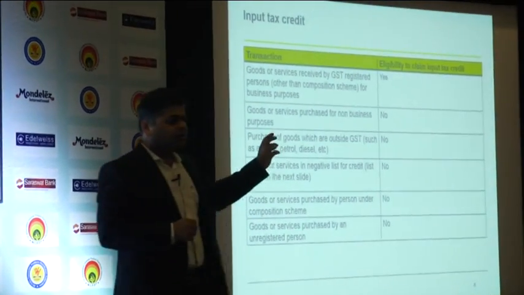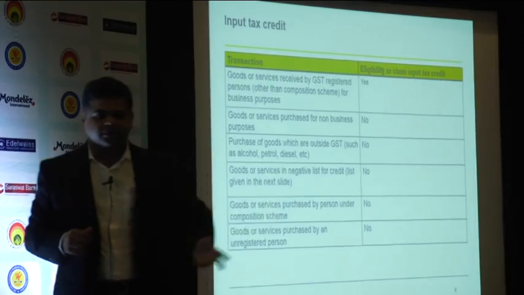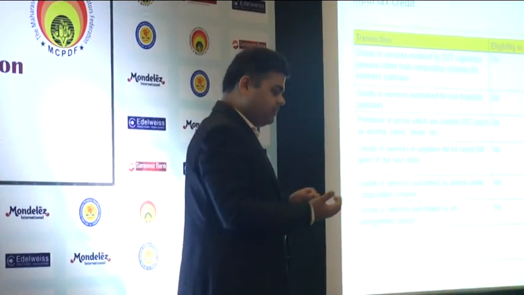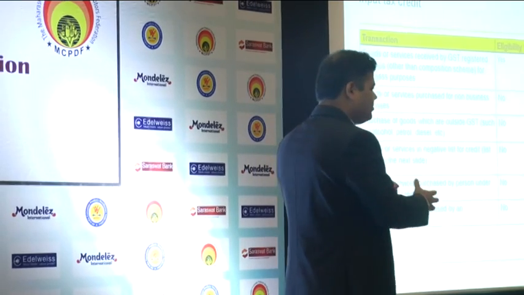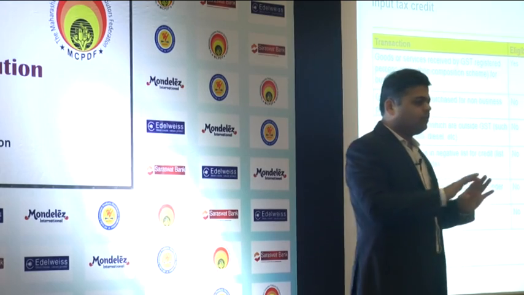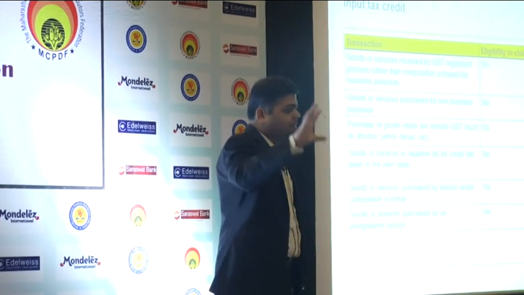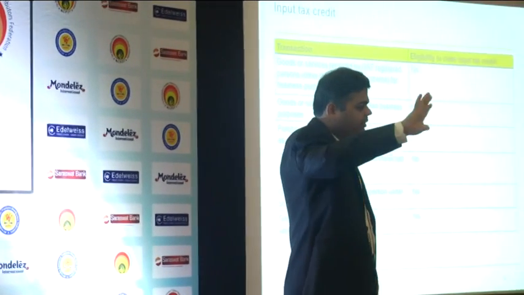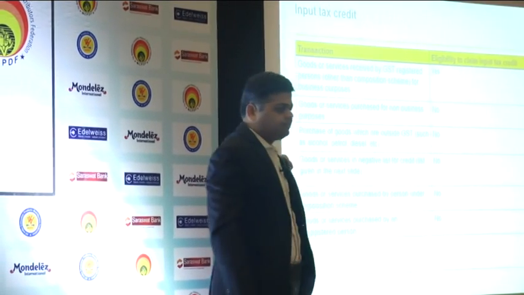Purchase of goods which are outside GST. So there are some products जिसपे GST नहीं लगने वाला है. One is alcohol, liquor, petrol, diesel, and some specified petroleum products like natural gas. When you buy them, there is no GST applicable, but on those products, VAT and excise will continue. So you will not get input tax credit on those goods.